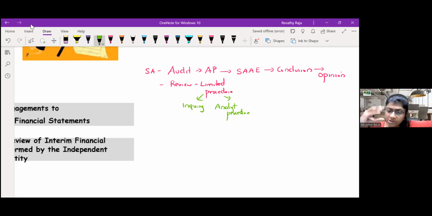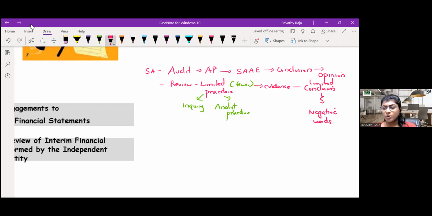Here, fewer procedure, limited procedure. From that, you obtain evidence, but evidence will be lesser than audit. From the evidence, you arrive at a conclusion. But it is not the usual conclusion. It is a limited conclusion. Or you say it as negative wordings.